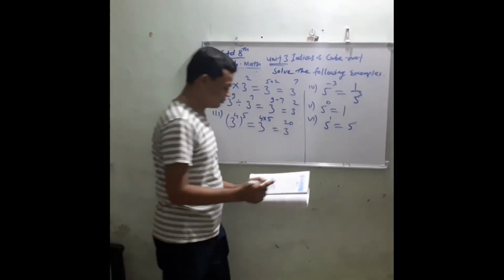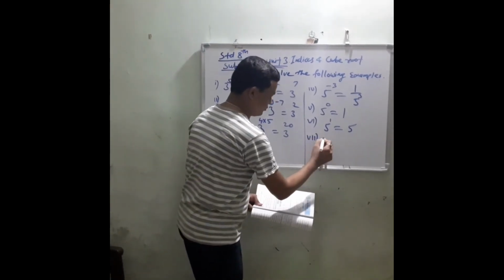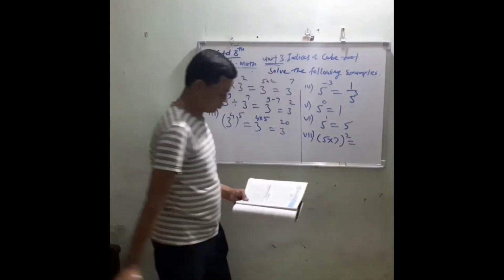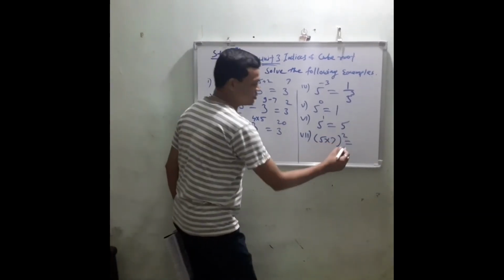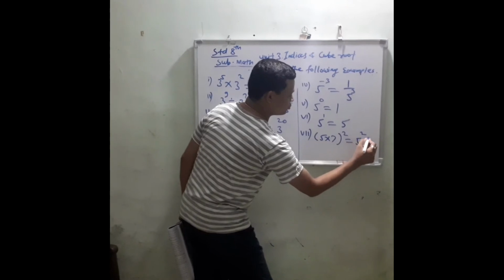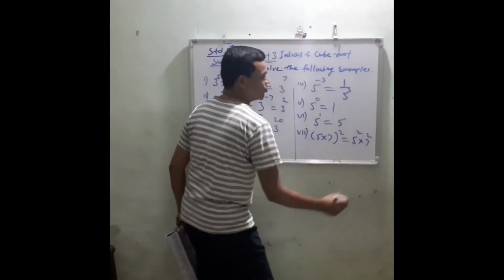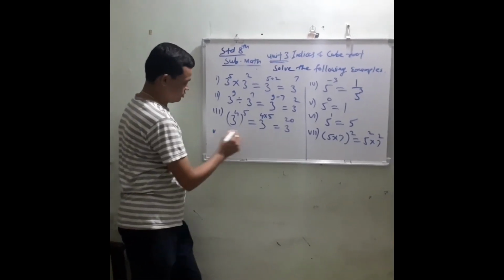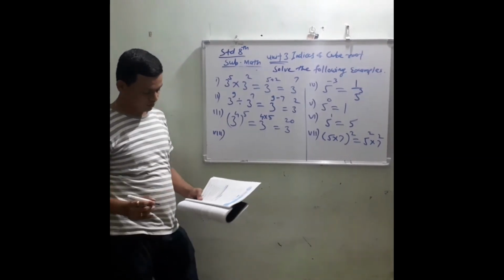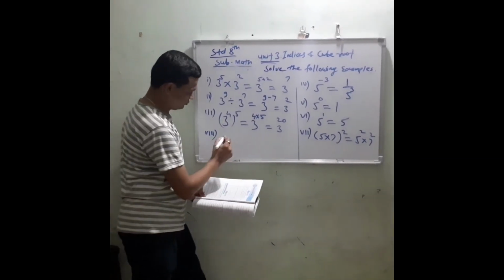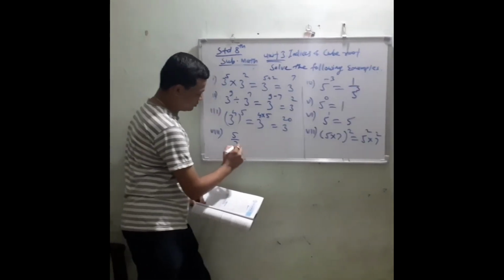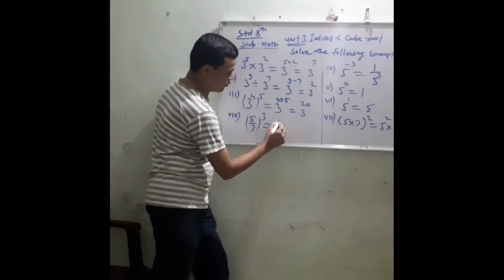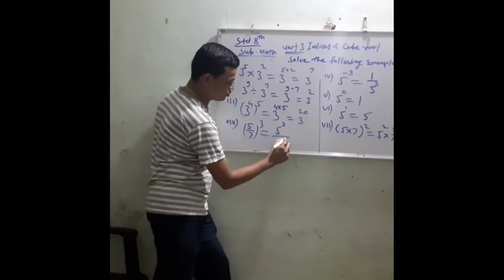Now next example, (5 into 7) raised to 2. So in this example we have to write this as 5 raised to 2 into 7 raised to 2 with the help of laws of indices. Now next one is the 8th example, (5 upon 7) raised to 3. So by using the rule we can write this as 5 raised to 3 upon 7 raised to 3.